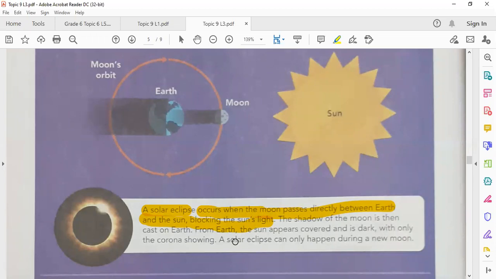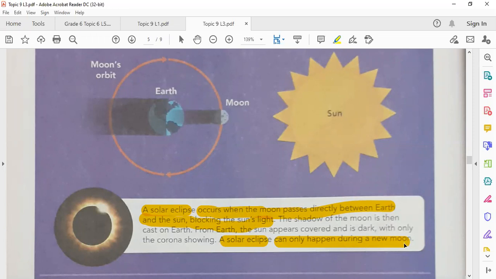Okay, a solar eclipse can only happen during a new moon, because as we mentioned in the moon phases, during the new moon, the moon is in between earth and the sun. So it is very important to know that a solar eclipse can only happen during the new moon.